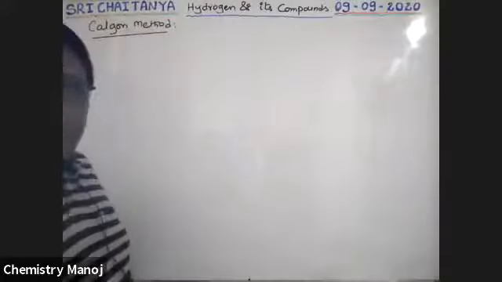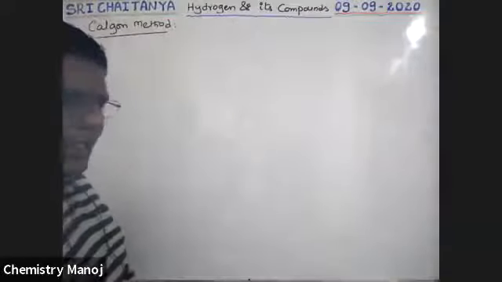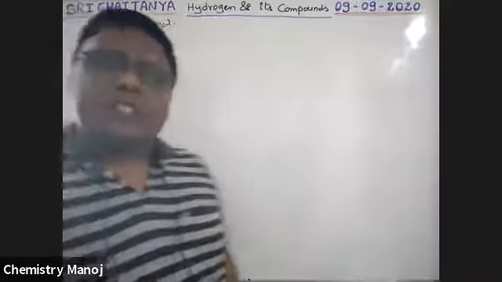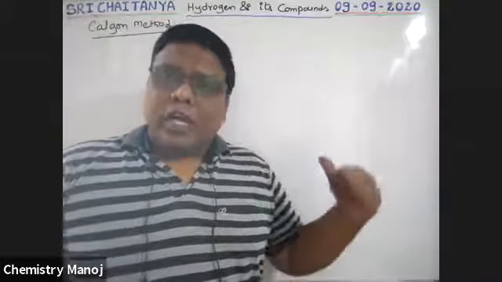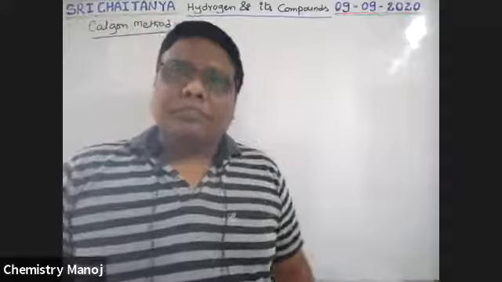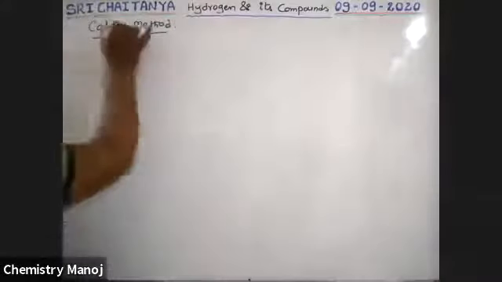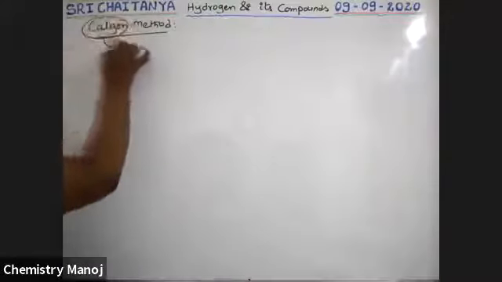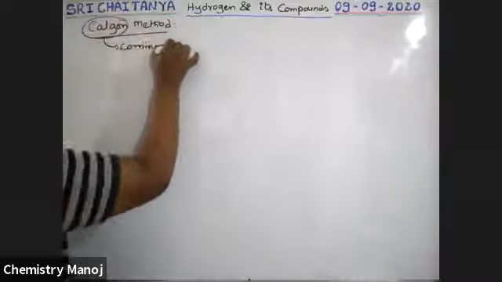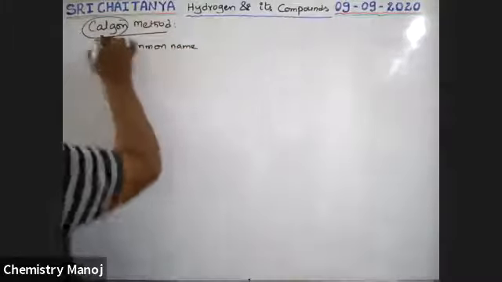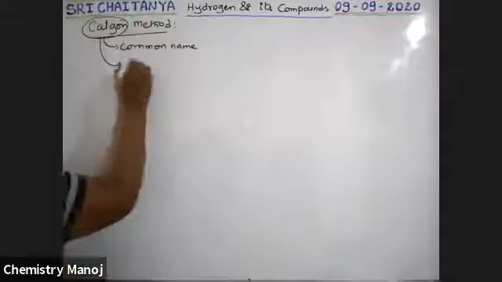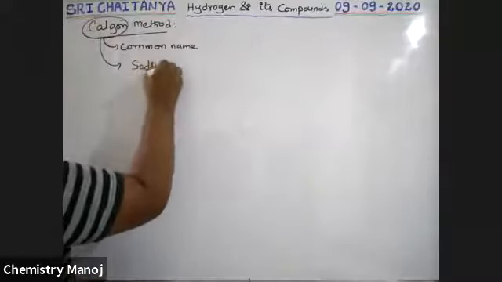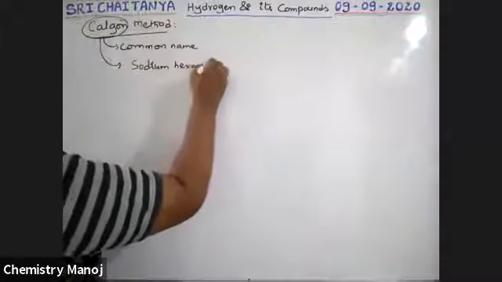What is Calgon? It is a solid material, boys. Calgon is the common name for the chemical. Actually Calgon is nothing but sodium hexametaphosphate.